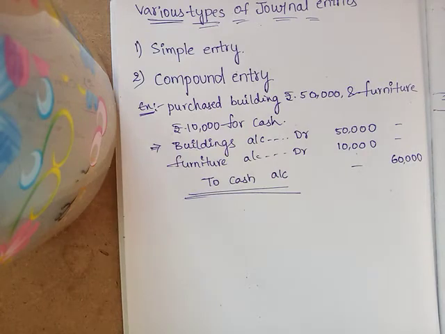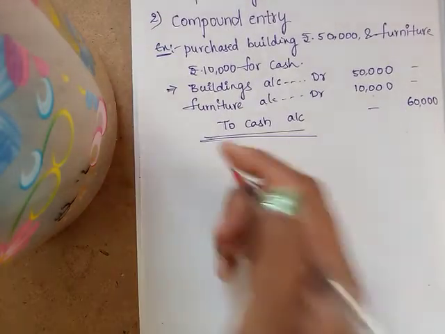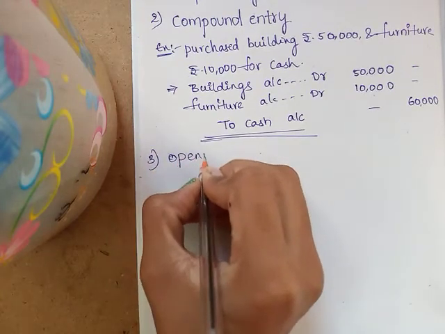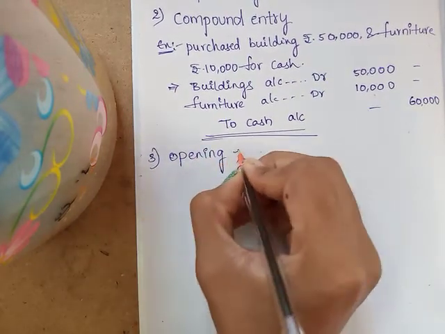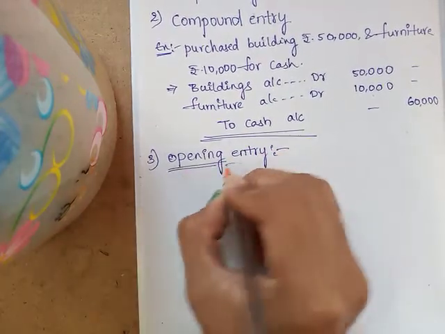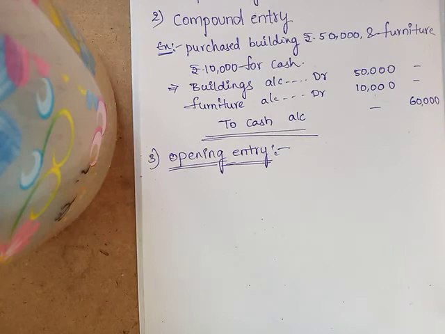Next is opening entry. Opening entry means what? At the end of the year we have to prepare final accounts.